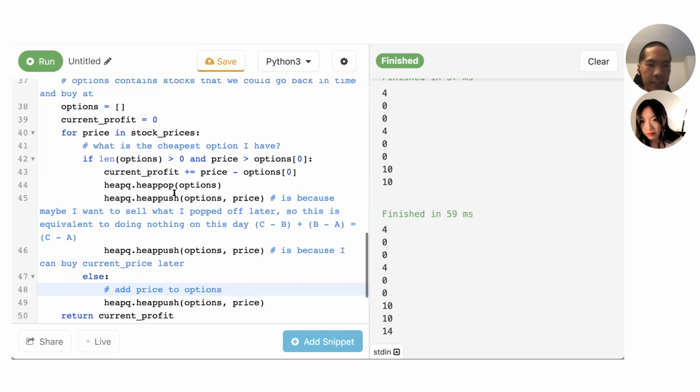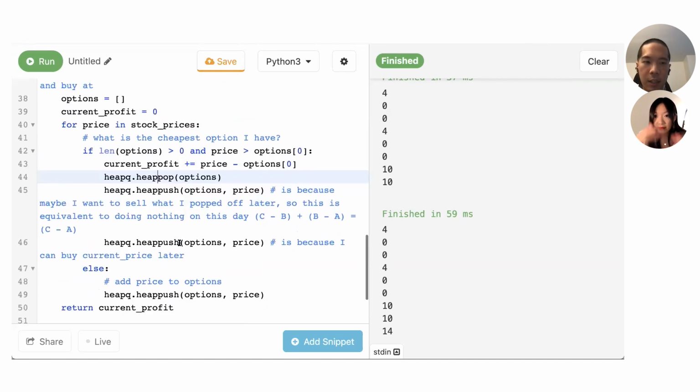So the space is O of n. And then the heap operations, there's O of n total heap operations. Each of them take log n time. So this is n log n runtime.